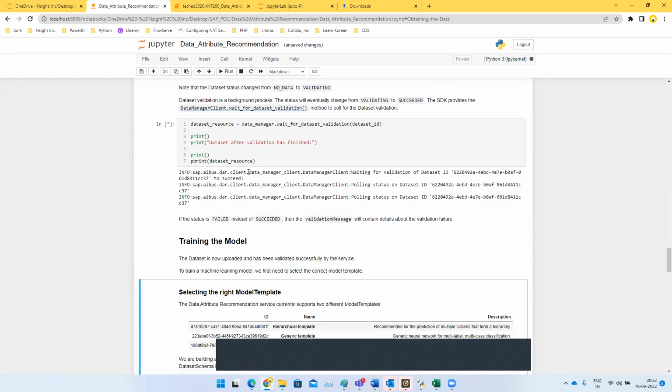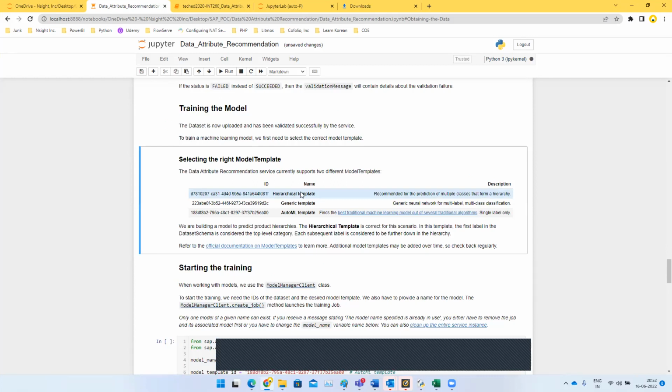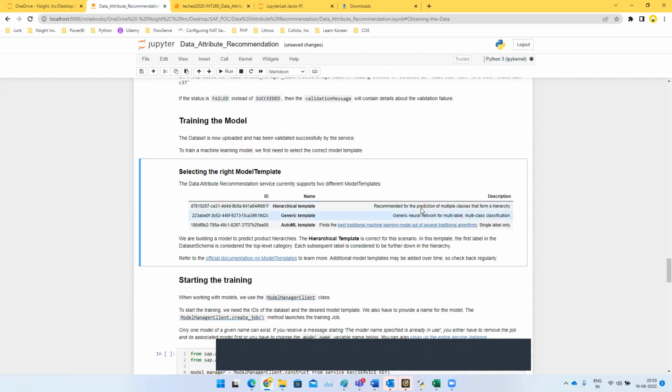So BTP provides three different models. One is a hierarchical template, the other one is a generic template, and the other one is auto. All three can be used for our requirement. The hierarchical template is recommended for the prediction of multiple classes to form a hierarchy. For generic, it uses a generic neural network for multi-label and multi-class classification. And AutoML is used for using a machine learning model to determine a single label.